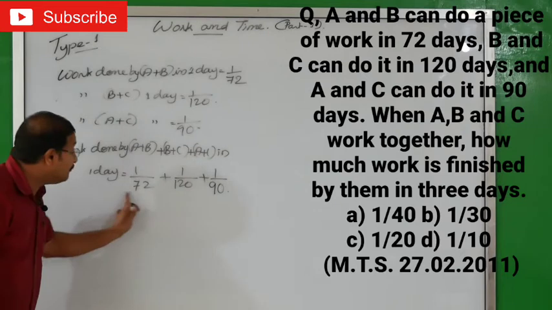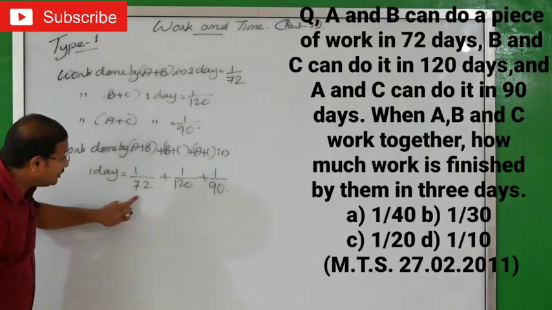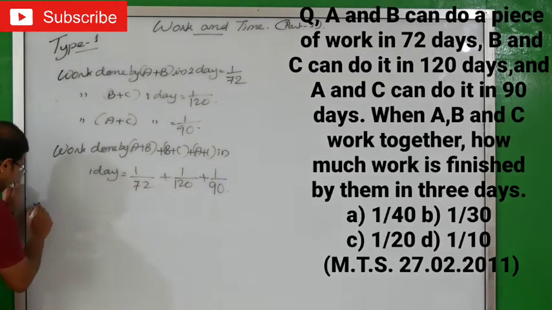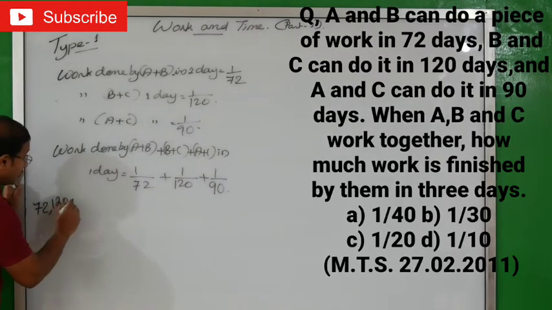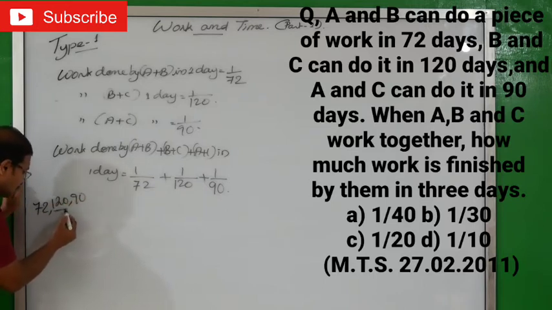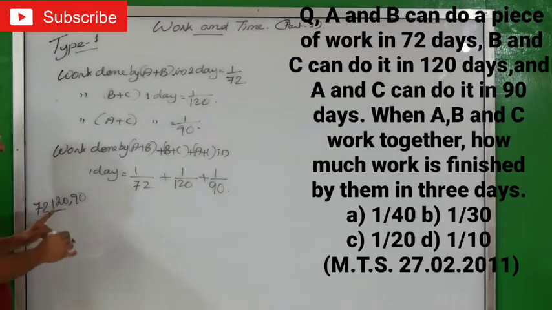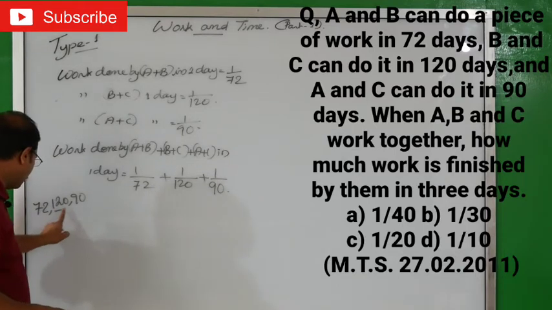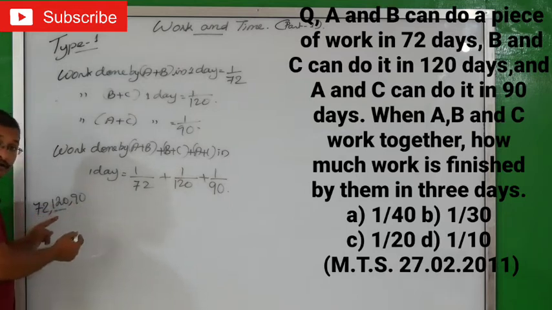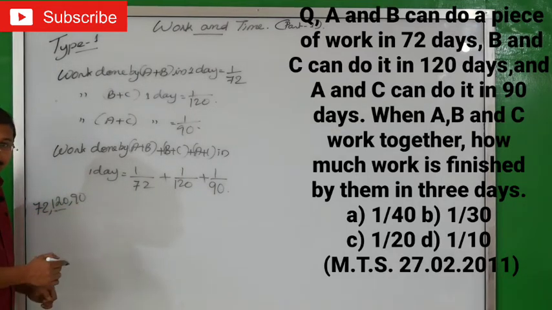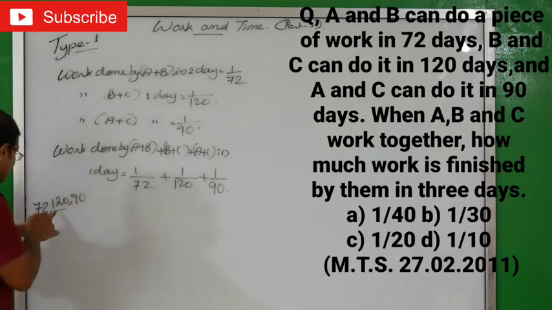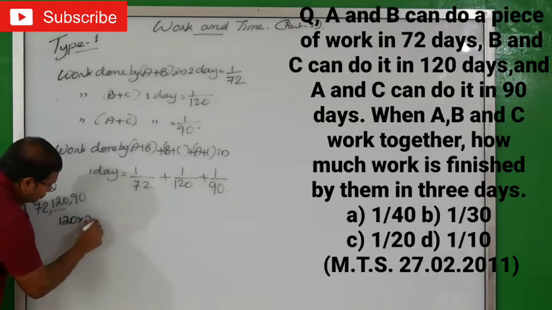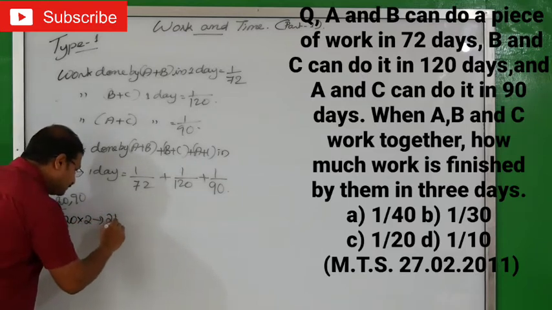Careful, what will you do now? We have to take the LCM of 72, 120 and 90. We know that the bigger number is 120, so we have to take multiples of 120. Looking at it, we can understand you can't divide 120 by 90. So we will try the next multiple. What is that? 120 into 2, that is 240.